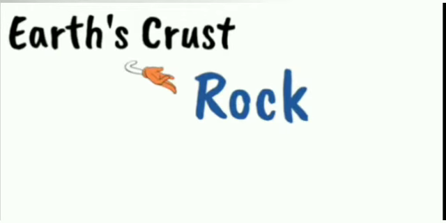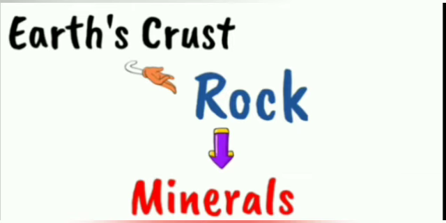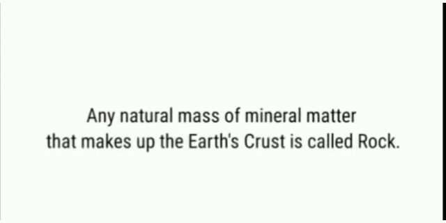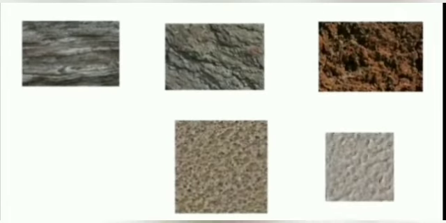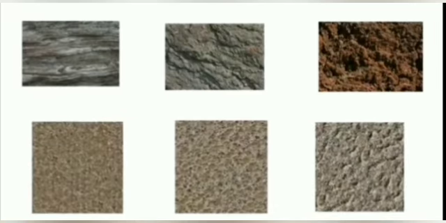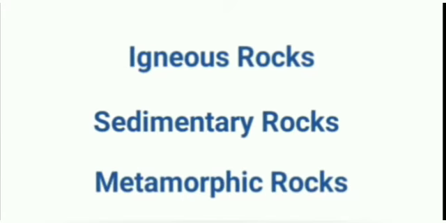Earth's crust is made up of various types of rocks and minerals. Any natural mass of mineral matter that makes up the earth's crust is called rock. Rocks can be of different color, size and texture. There are three major types of rocks: igneous rocks, sedimentary rocks and metamorphic rocks.